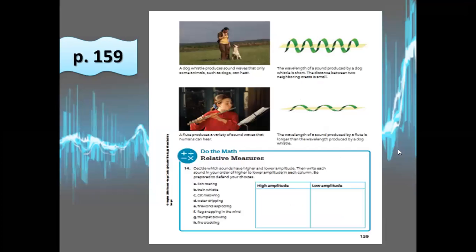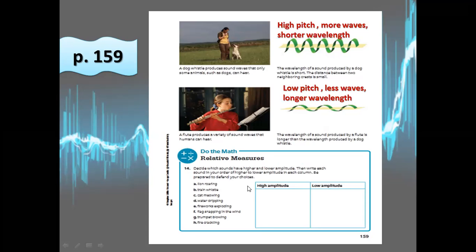In page 159, we can find another sound, the dog whistling. Do you know what the dog whistling sound is? This is the dog whistling. It's high pitched sound, so more waves and shorter wavelengths. This is the sound of the flute. The sound of the flute is low pitched sound. Low pitched sound means less waves and longer wavelength.